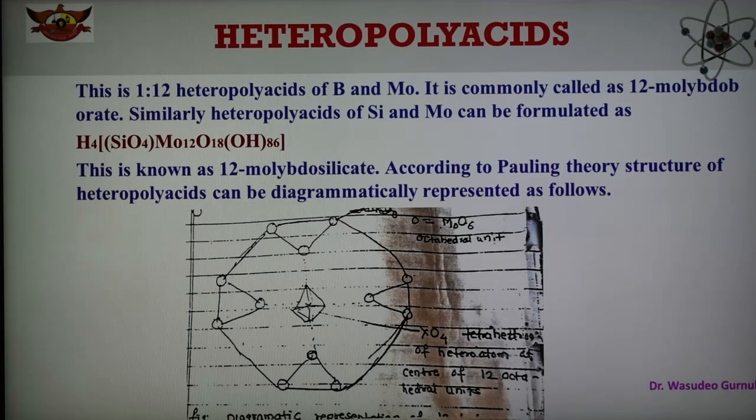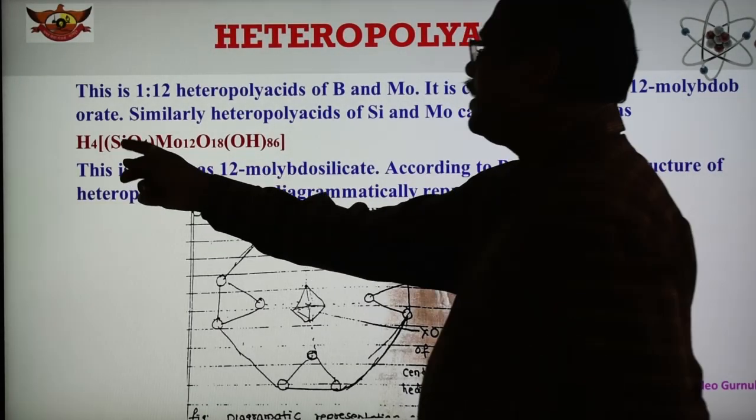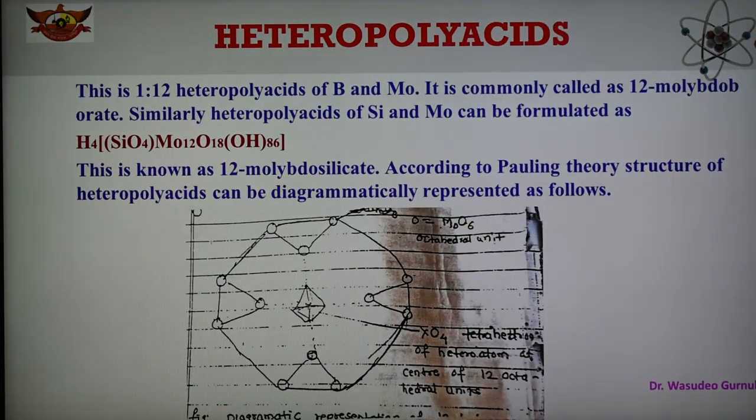It is commonly known as the 12 molybdenum borate. Similarly, heteropolyacid of silicon and molybdenum can also be shown, and the formula is here H4SiMo12O40. This is the silicate. Molybdenum and silicon are the atoms here, forming this type of heteropolyacid of silicate. So this is also known as 12 molybdenosilicate. And according to the Pauling theory, the structure of heteropolyacid can be diagrammatically shown here.